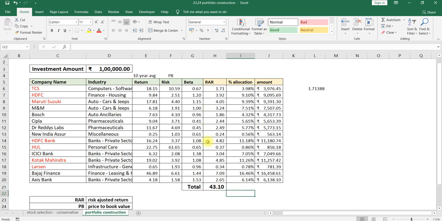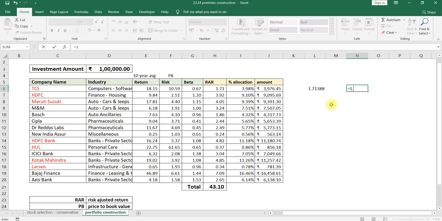Once you are done with the total risk adjusted return, now it is time to allocate the fund. I am going to distribute this 1 lakh rupees among these 15 stocks. To do that, first we have to calculate the percentage allocation: how much percentage to allocate to TCS, and how much to HDFC.